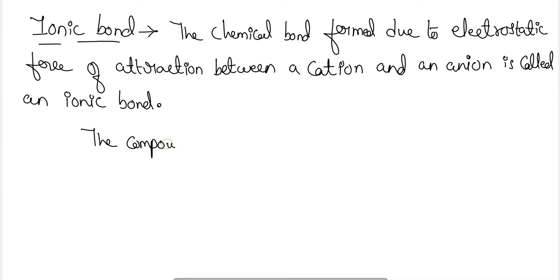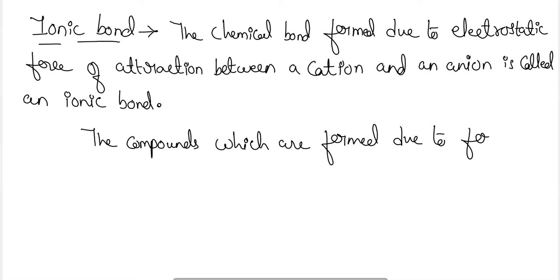So on the basis of this, the ionic compounds will be the compounds which are formed due to formation of ionic bonds.